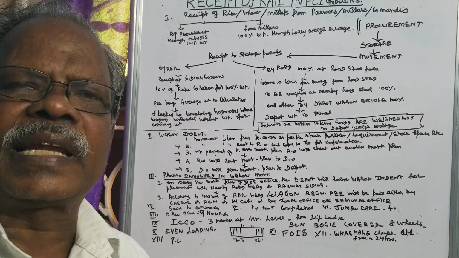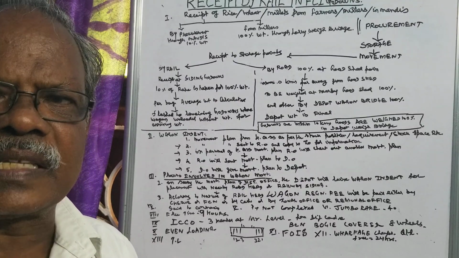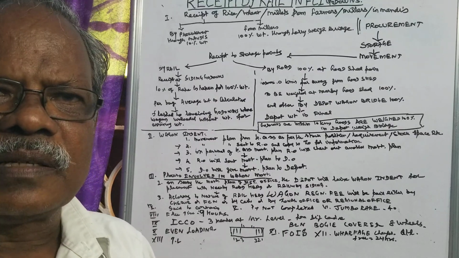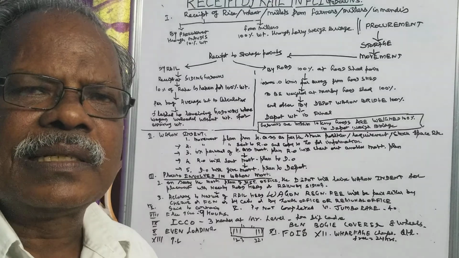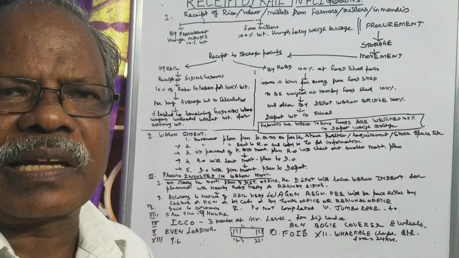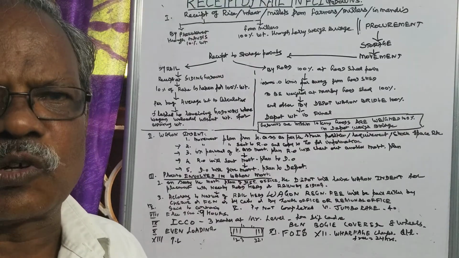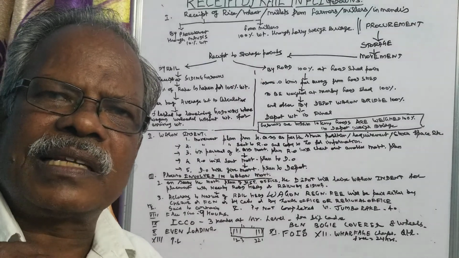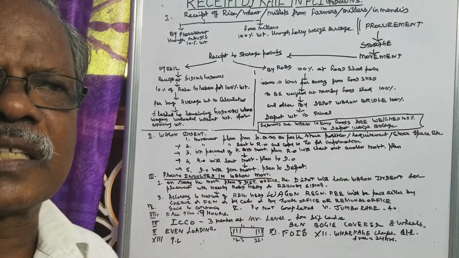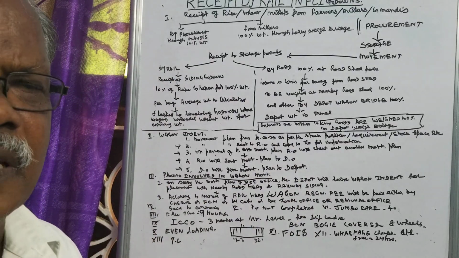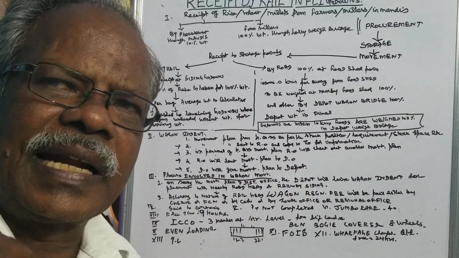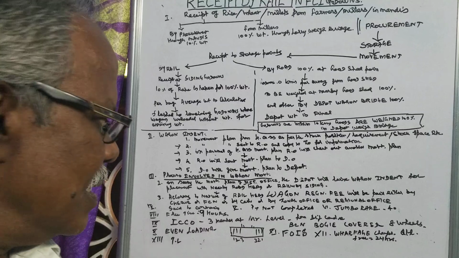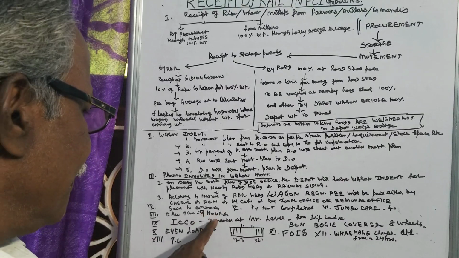Suppose it is more than 9 hours, and even one wagon is retained. Entire 41 wagons we have unloaded by engaging laborers, but one wagon is left, or even a part of the wagon is left, say 10 bags, 20 bags, even then the demurrage charge is levied for the entire rate. That is per ton 50 rupees is levied. Like that, for the entire wagons they will levy the demurrage charge. That is with regard to the free time.